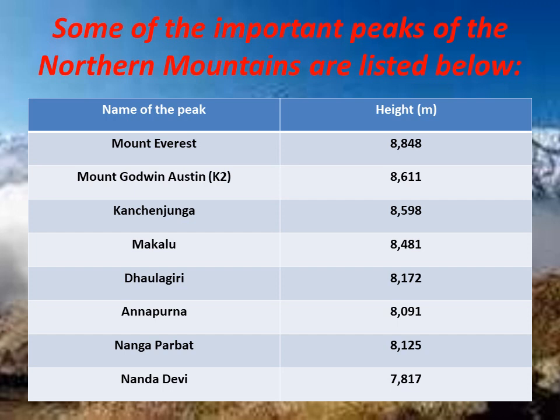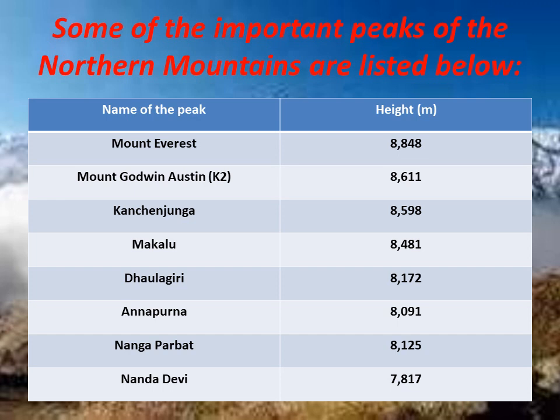Its height is 8,611 meters. Kanchenjunga. This mountain is the third highest mountain, whose height is 8,598 meters. The next is Makalu.